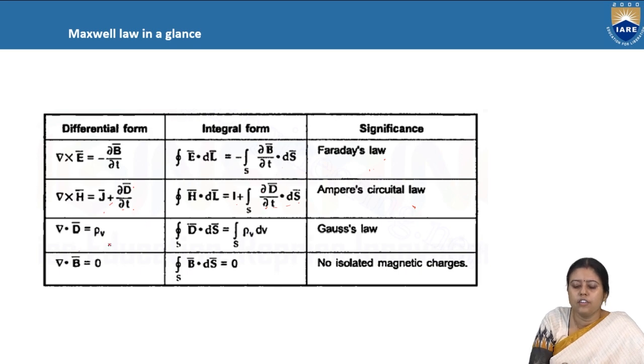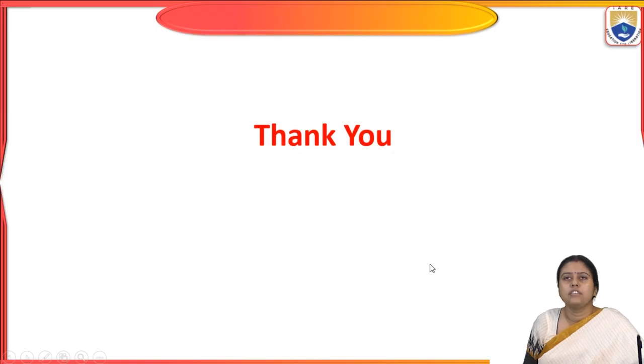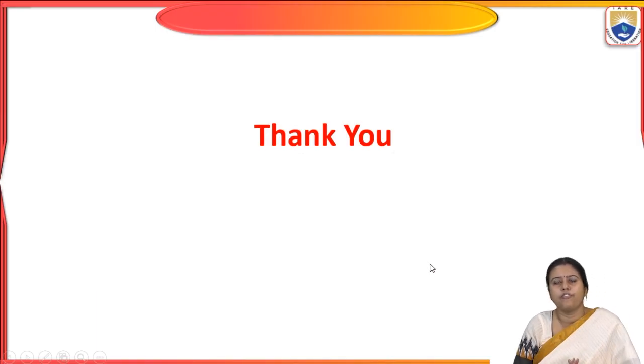Grad dot D is equal to rho v, and in integral form, the closed integral of D dot ds is equal to the integral of rho v dv. This is the Gauss law. And grad dot B equals 0, and the closed integral of B dot ds is equal to 0, because no isolated magnetic charge is present. So here we have discussed the four topics, Maxwell's fourth equation.